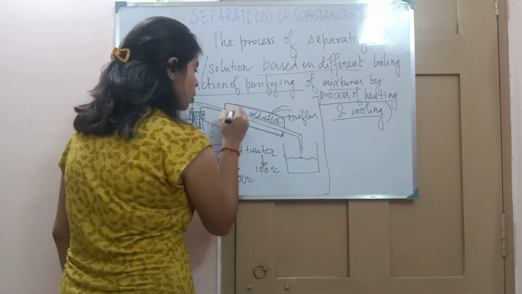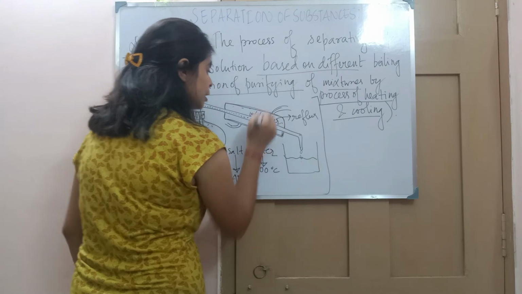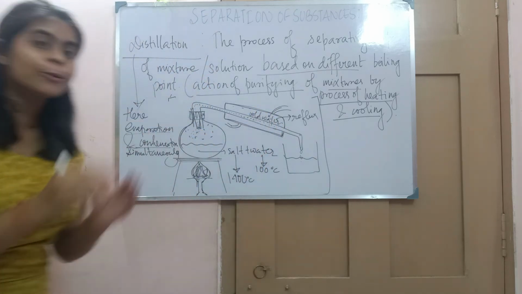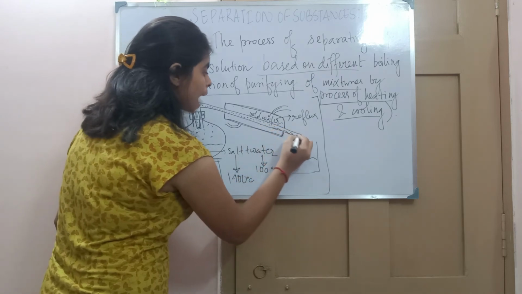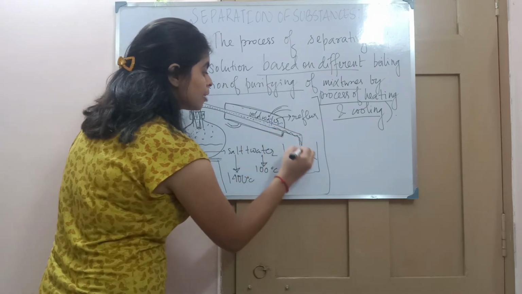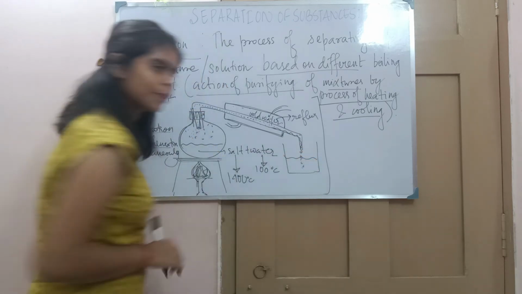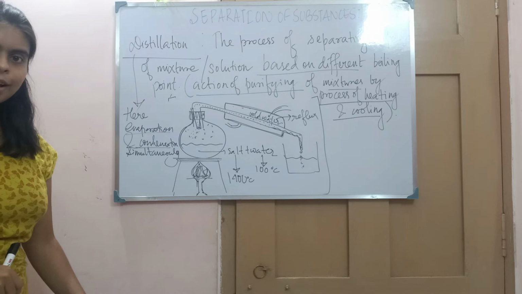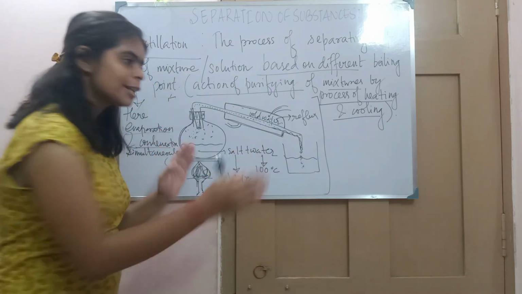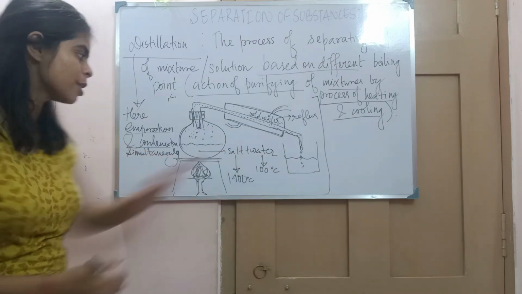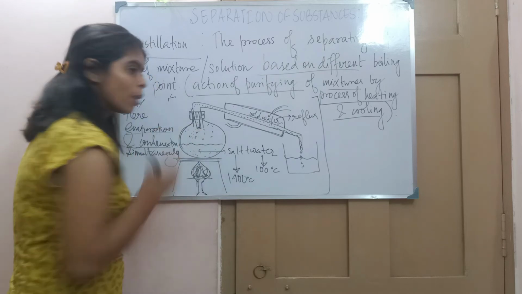So when water vapor passes through this tunnel, the cold water will cool down the water vapor and convert it into what? Into liquid. As a result, this water converts into liquid and starts collecting over here. And when all the water has evaporated and collected over here, the thing that will be left behind is salt.